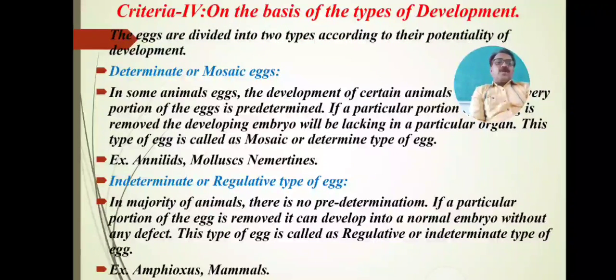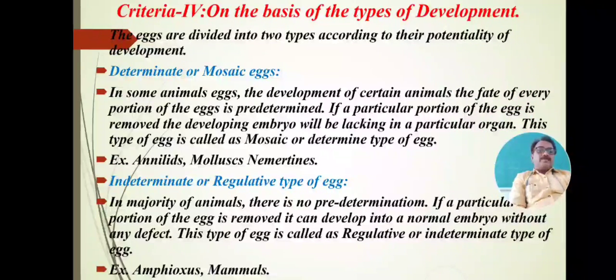Then the fourth criteria, on the basis of the types of development. On the basis of the types of development, eggs are again of different types. According to their potentiality of development, the eggs are divided into two types. The first type is the determinate or mosaic egg.